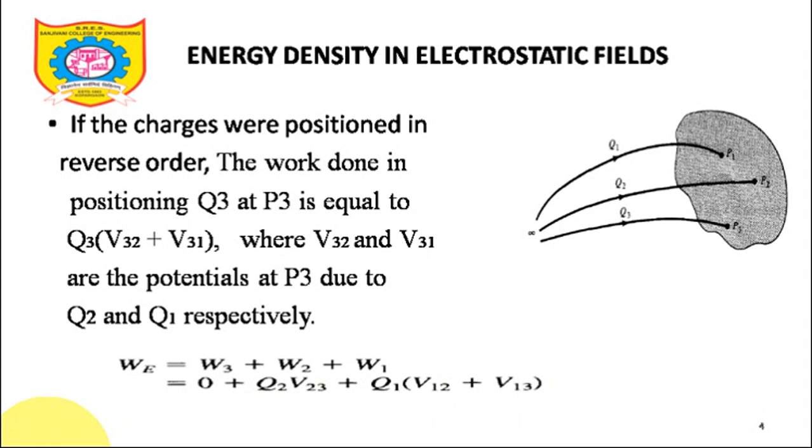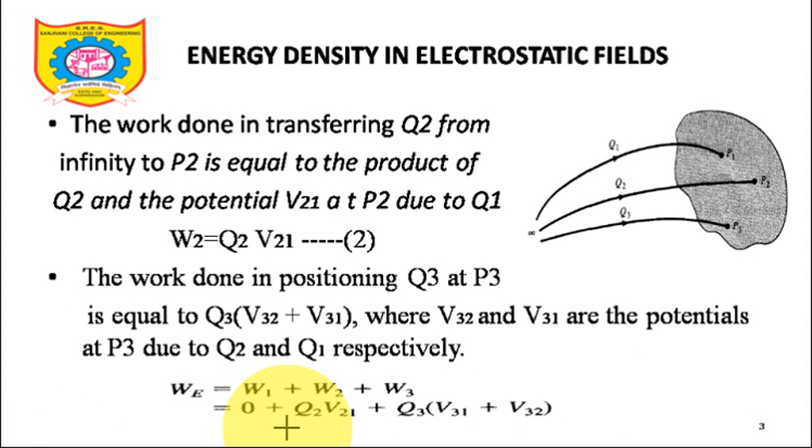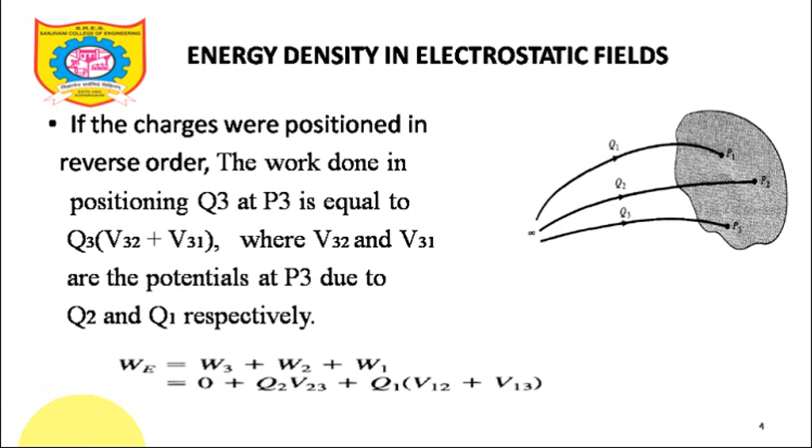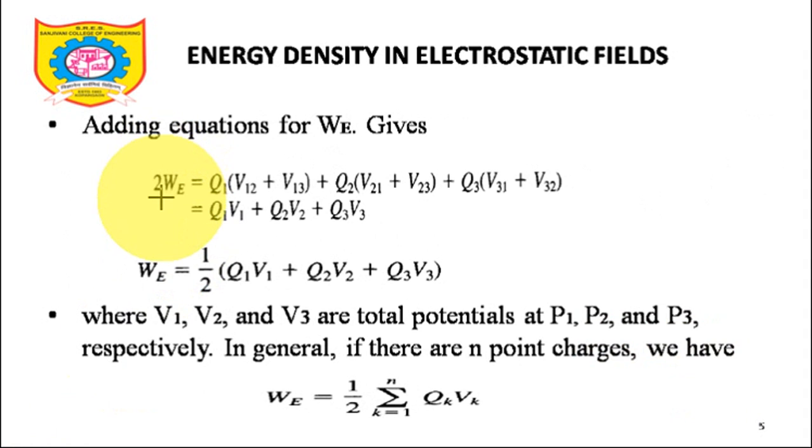And I got this another equation for W. So I have two equations for W. One equation is something like this, and for our understanding I will call it capital A, and the next equation I will call capital B. Now if I add A and B, what will I get? W plus W, that means 2 times W. So if I add them, it becomes 2 times W equal to Q1 into (V12 plus V13) plus Q2 into (V21 plus V23) plus Q3 into (V31 plus V32). Once again, try to understand this to yourself.